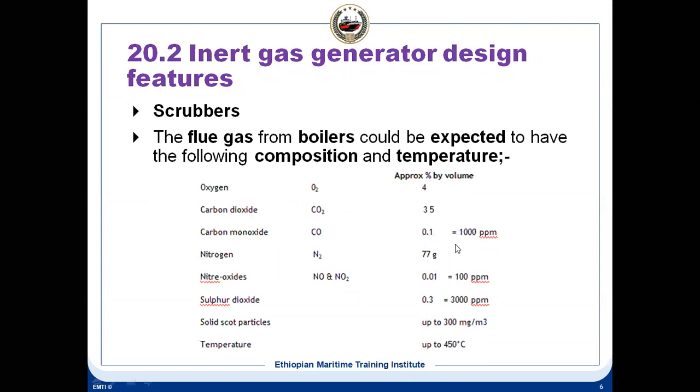Carbon dioxide will also remain. Carbon monoxide will also remain. But NOx, SOx and particulate soot will be removed. Even when you do the cleaning, we can remove more than 90% of the SOx and NOx, and soot also substantially will be removed.